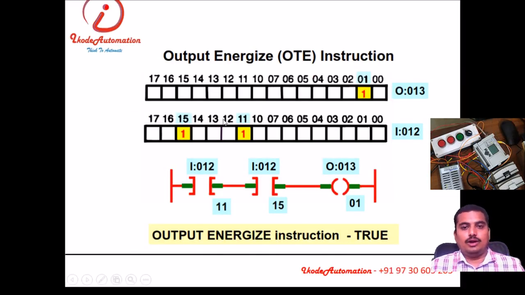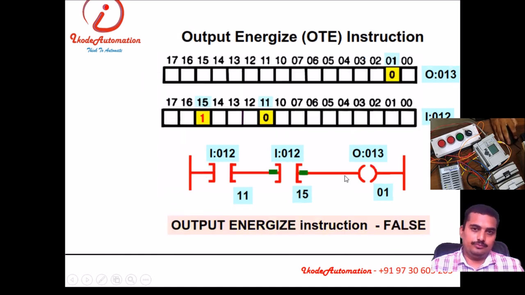Then output energize, we have the 2 inputs over here. If both inputs are conducting, then the output will turn on. If only one is conducting and this one is not conducting, then the physical output will not turn on.